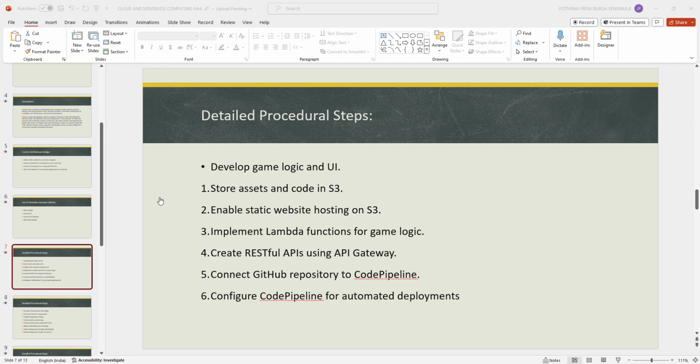Index.html. We couldn't see the code here, but yeah, in my GitHub repository we can see the code.